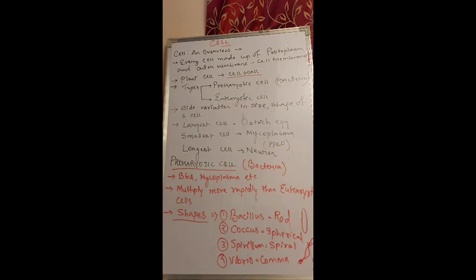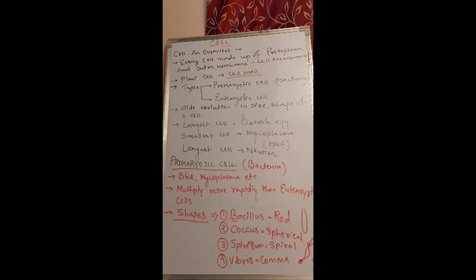Now the shape and the size of a cell differs. All cells differ in their size and shape. The largest cell based on size is the ostrich egg. The smallest cell is mycoplasma, of which PPLO is an example; it is a type of bacteria only. The longest cell is the neuron or the nerve cell. Therefore, cells vary in size.